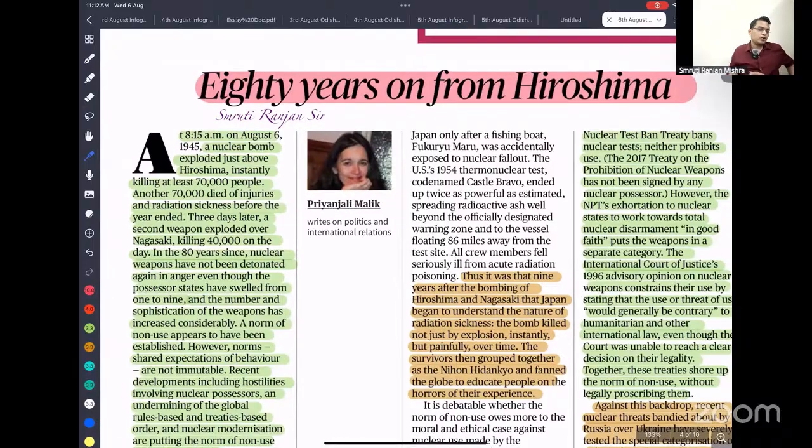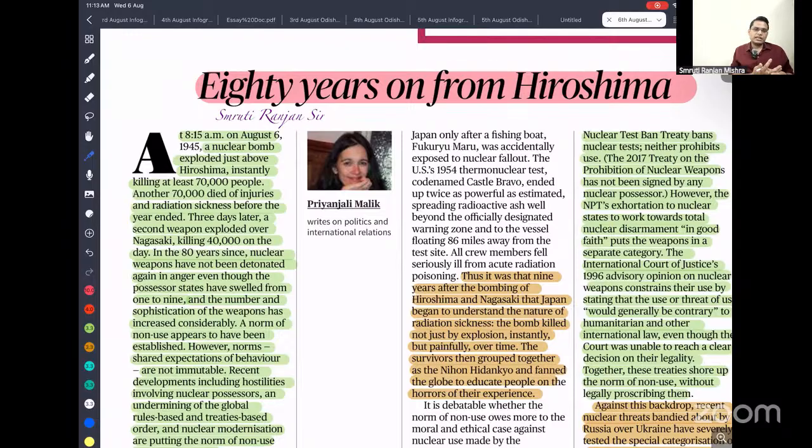So this article is talking about how we are now in the 80th year of the Hiroshima bombing. The horror of the bombing is still haunting the people. We know how many people died. Okay, so we are trying to avoid this horror at any cost. But now recently we have seen in different instances they are on the brink of one more nuclear war.